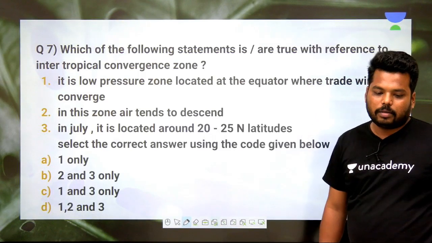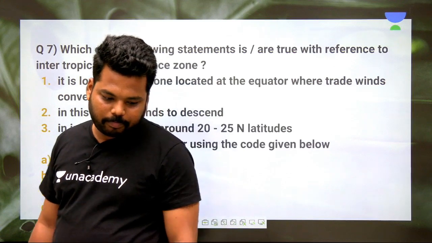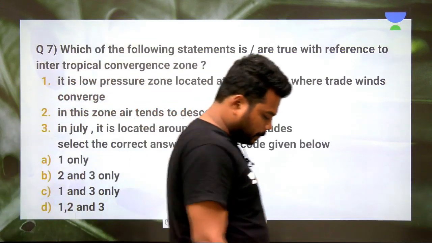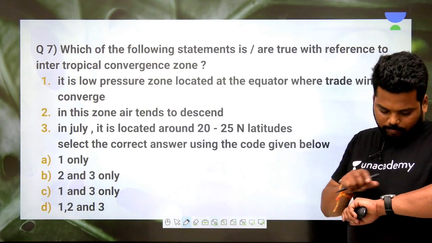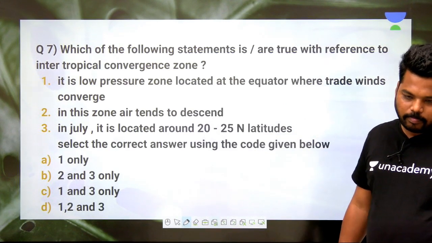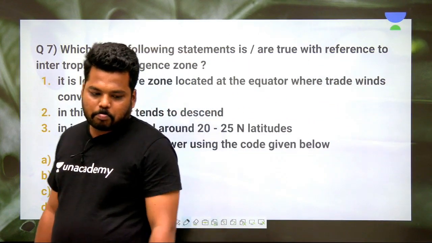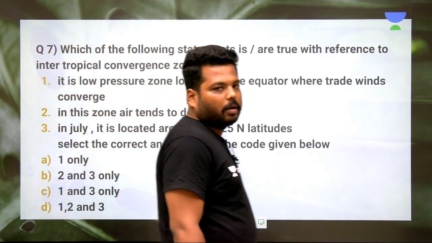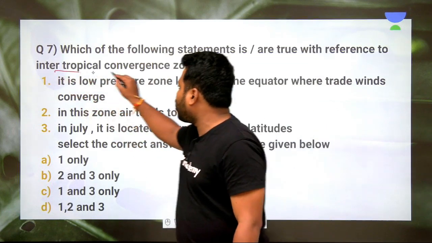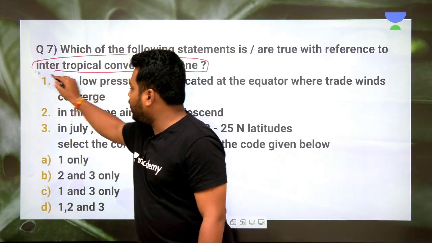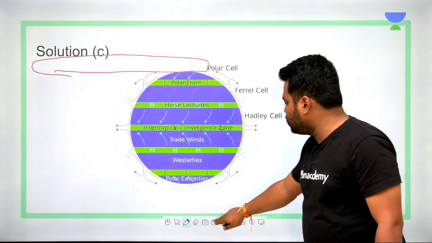Moving to the next question. Clear? So hope you have understood what this question is. Now let's see what the intertropical convergence zone is. Then we will understand these options which are present. Clear? So, intertropical convergence zone.